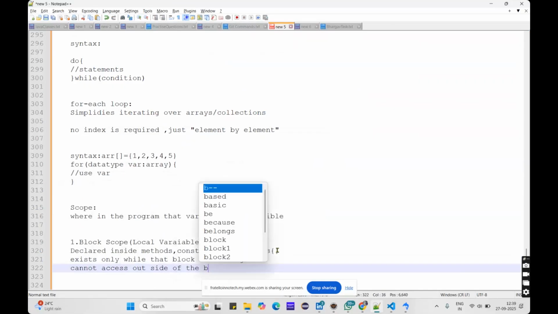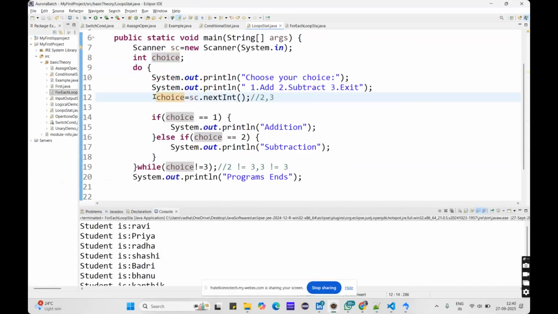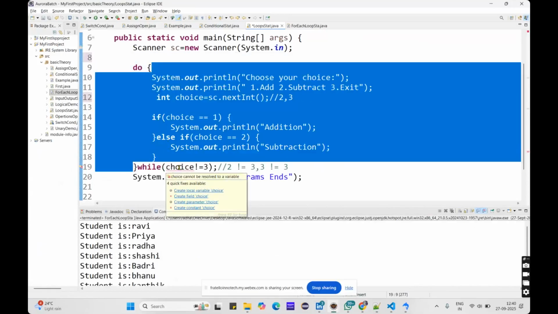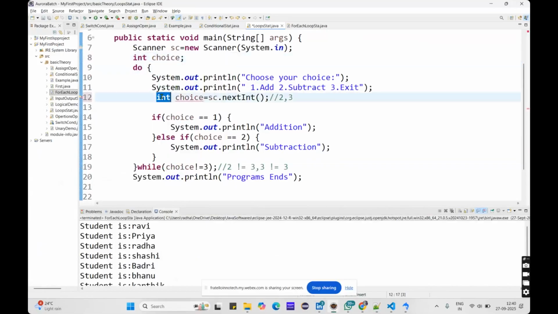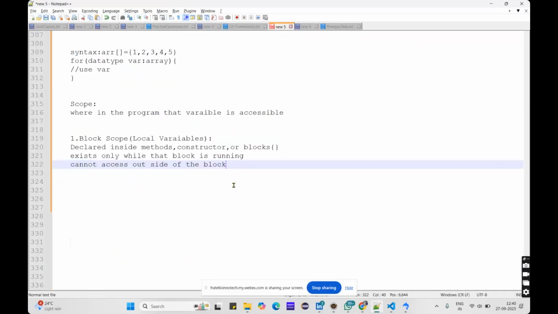The best example we have done here is the do while loop. See, this is one block. When I declare that integer choice inside this block, here see the choice is giving me the error, because it is accessible only till this block itself. It cannot be accessed outside of this block, so it's giving me the error. When I declare that outside the block, it is not giving me any error. So that is known as a global, and this is a local example.